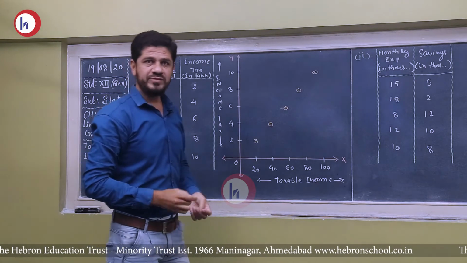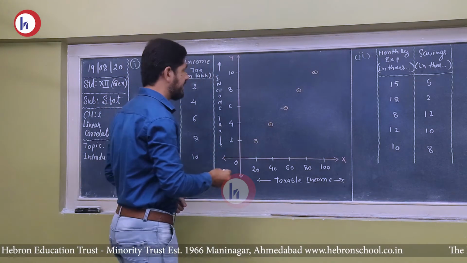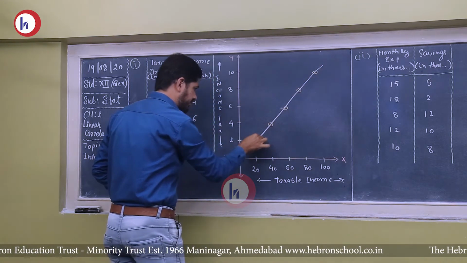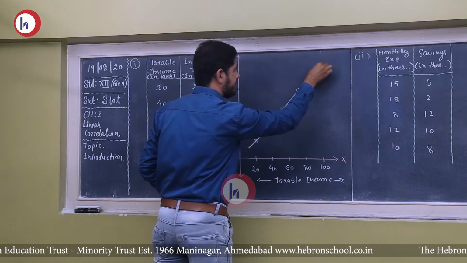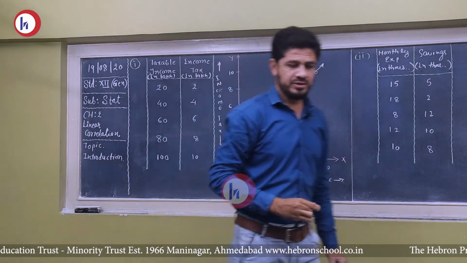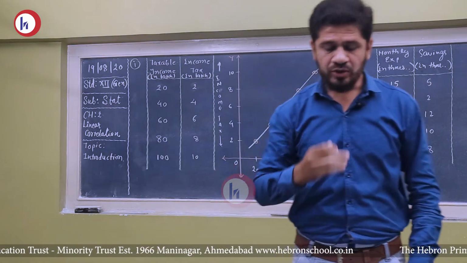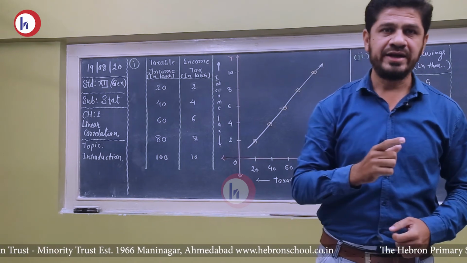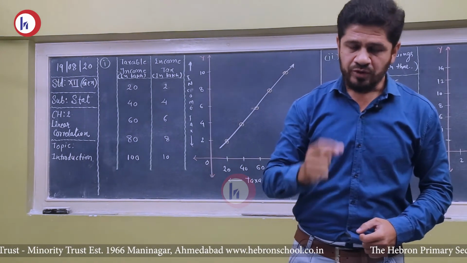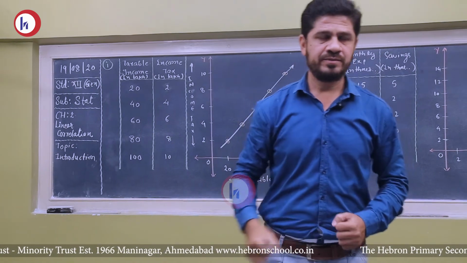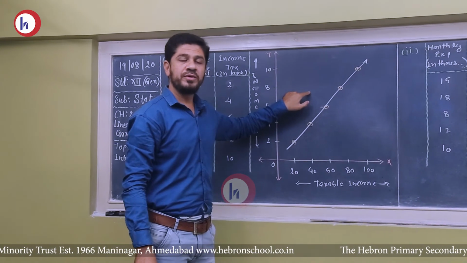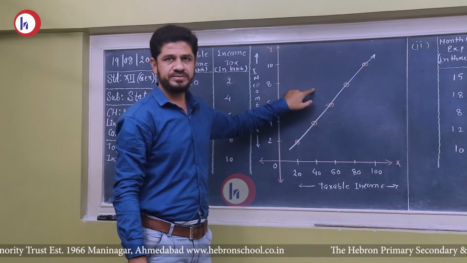Now friends, when we join all these points, we get a straight line from left to right upward. So when all the points on a scatter diagram lie on one line from left to right upward, we call it the perfect positive correlation.